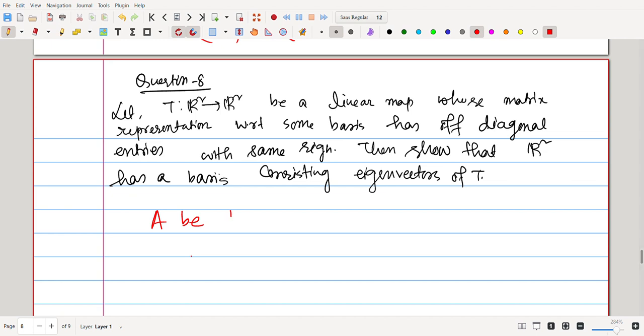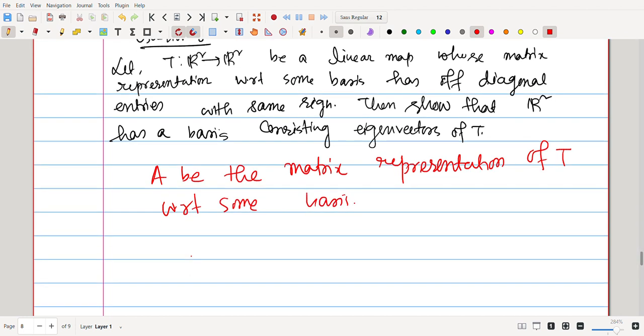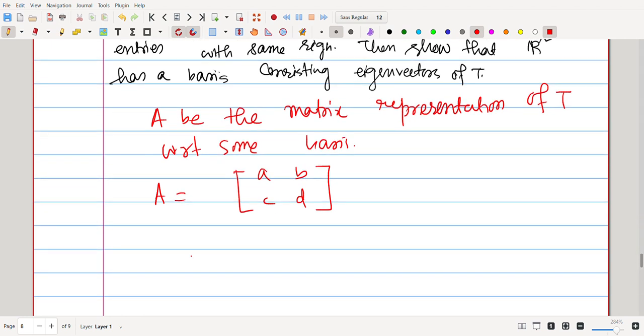So let A be the matrix representation of T with respect to some basis, so A equal to (a, b; c, d) such that b and c have the same sign.